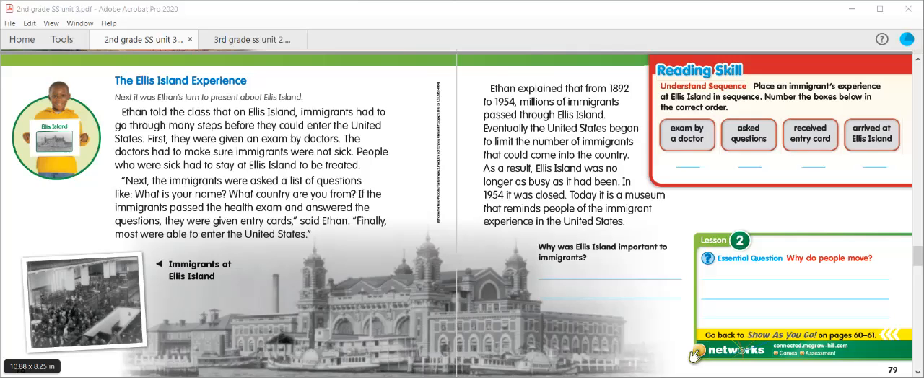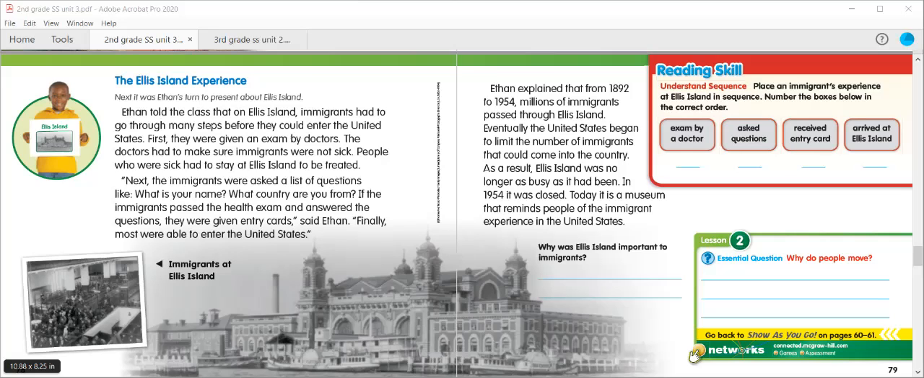Okay, so let's think about our quick check question about what were the steps that immigrants had to go through on Ellis Island, and that also lines up with our reading skills question on page 79. It says, understand sequence. Now, when we're talking about sequence, we're talking about the order that things happen. So place an immigrant's experience at Ellis Island in sequence. Number the boxes below in the correct order. So we're going to go through and figure out what happened first, second, third, and fourth. So our options are examined by a doctor, asked questions, received entry card, or arrived at Ellis Island.